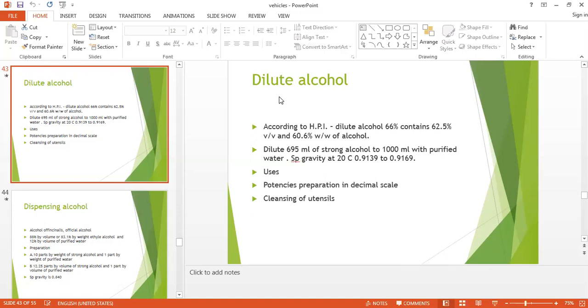Then this dilute alcohol, 695 ml of strong alcohol, how is it prepared? It is prepared by adding the strong alcohol to 100 ml of purified water. Specific gravity is 0.916, and it is again used for preparation of potencies in the decimal scale, and it is useful for cleansing instruments.